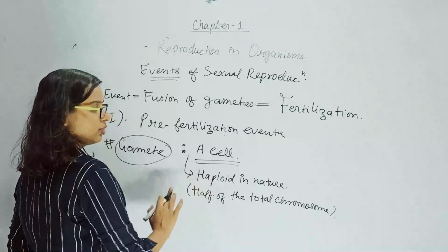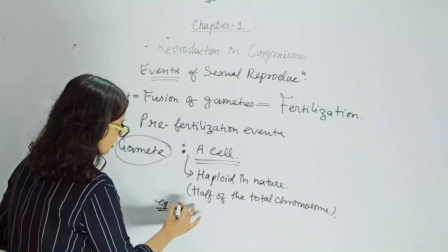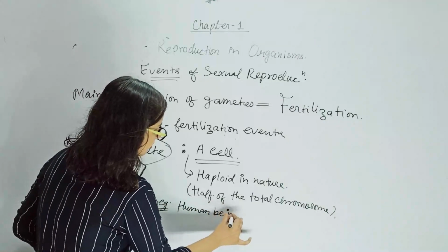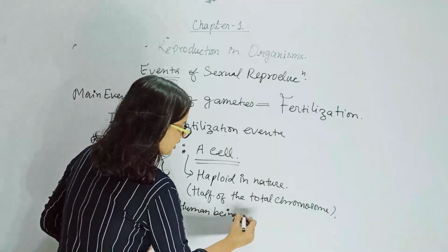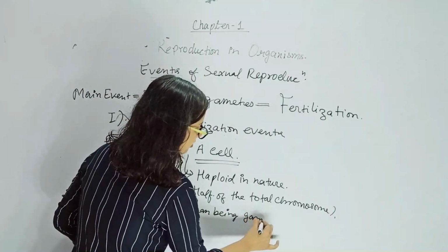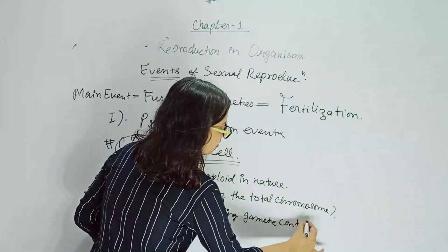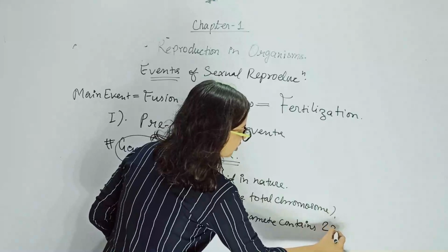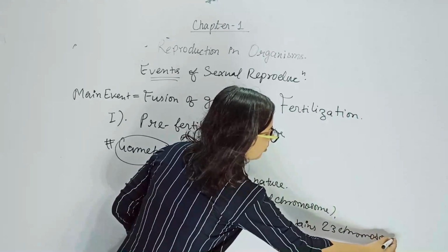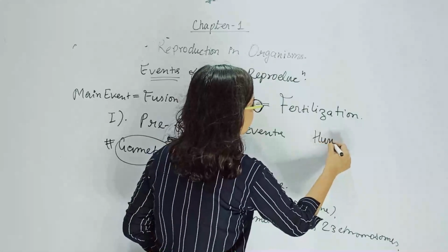This condition is termed to be haploid. For example, in human beings, the gamete contains 23 chromosomes. 23 chromosomes only. But in actual, the human being has